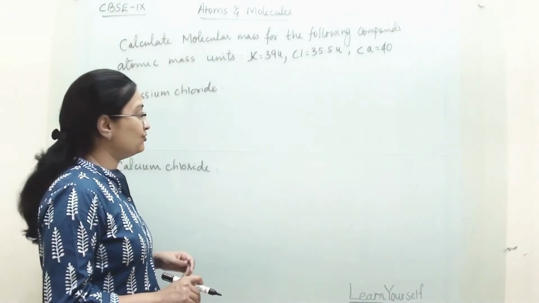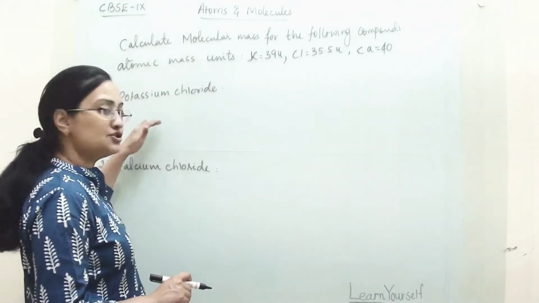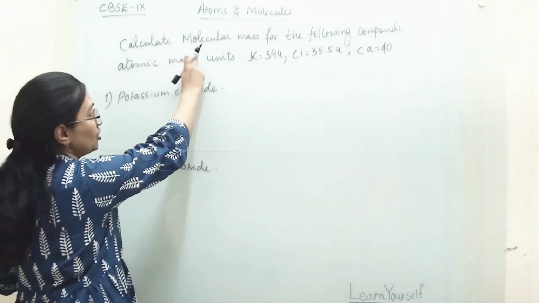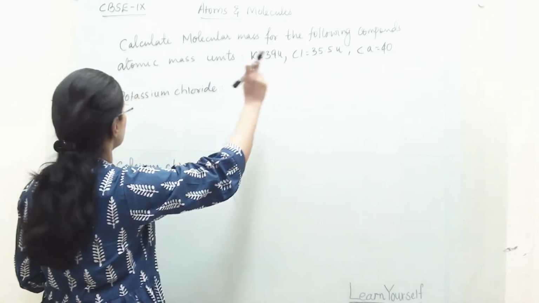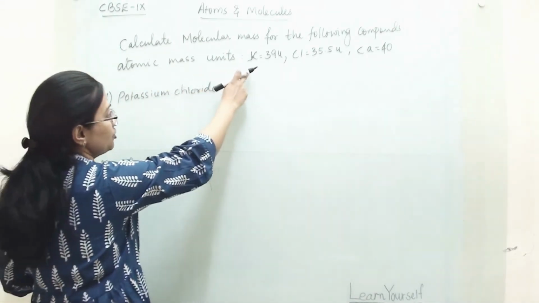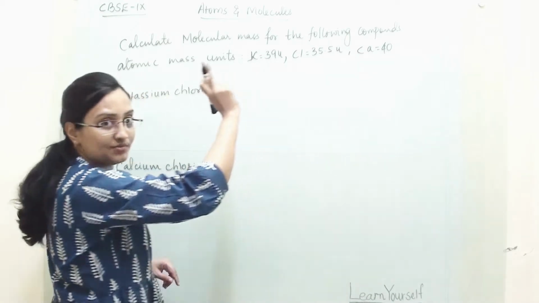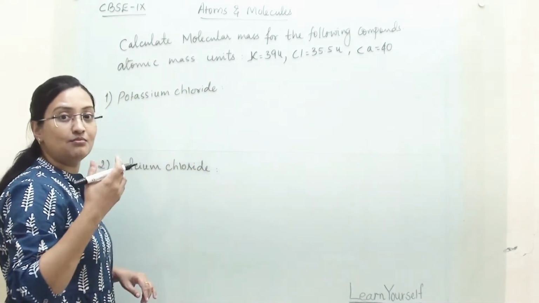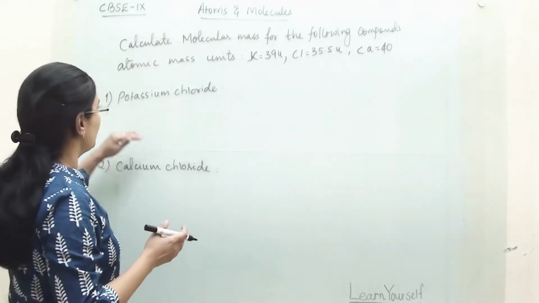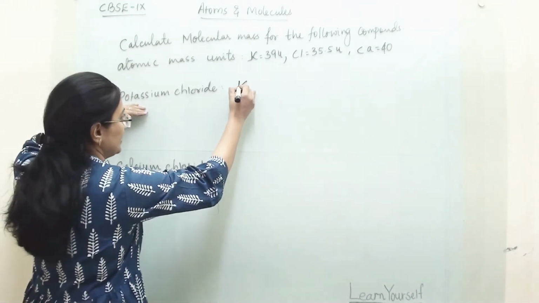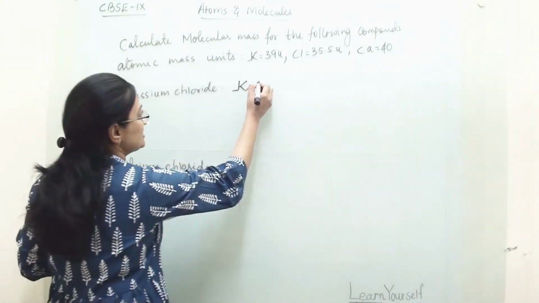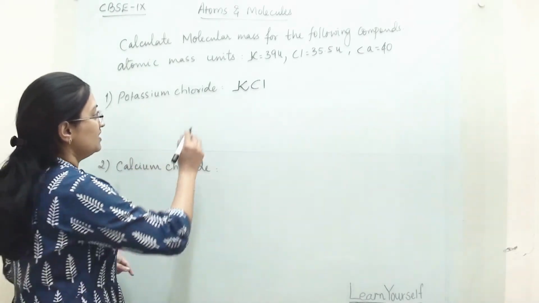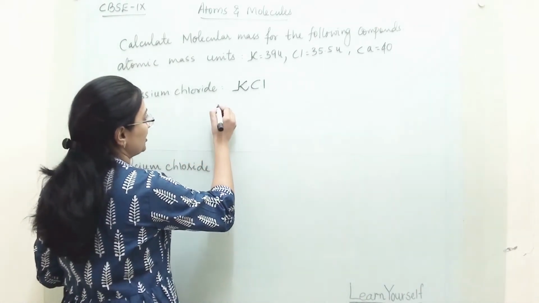Now let us practice more on how to calculate the molecular mass of a particular compound. So let us see how to calculate molecular mass for these two compounds. Calculate relative molecular mass for the following compounds. Atomic mass units for potassium, chlorine and calcium have been given to us. Now potassium chloride: first we have to write the molecular formula. Potassium is K and chlorine is Cl. So this will be the molecular formula of potassium chloride. Now how many atoms of potassium are there?